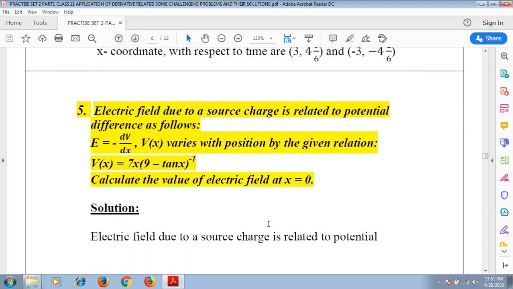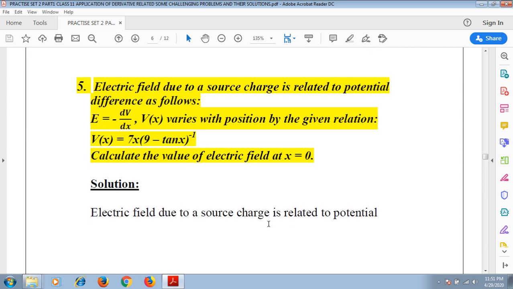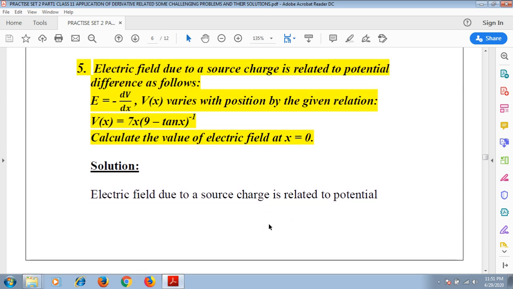Electric field due to a source charge is related to potential difference as follows: E equals minus dV/dx. V(x) varies with position by the given relation V(x) equals 7x into (9 minus 10x) to the power minus 1. Calculate the value of the electric field at x equals 0. Let us move forward to the solution.